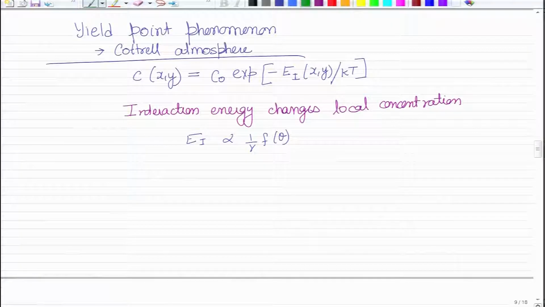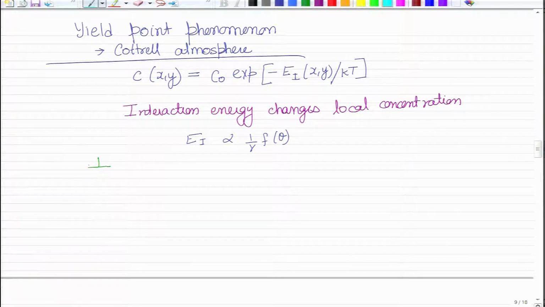So, the interstitial atoms also find that to be the lowest energy position, and their overall concentration in that particular region just below the glide plane would be very high. In fact, one can calculate and show, though it requires a complex derivation, that there will be a concentration below the dislocation which can be described like this.